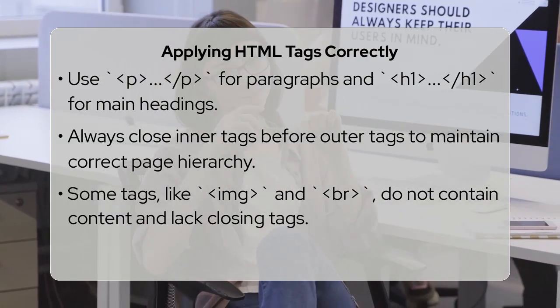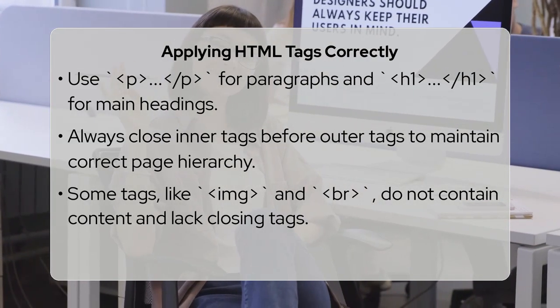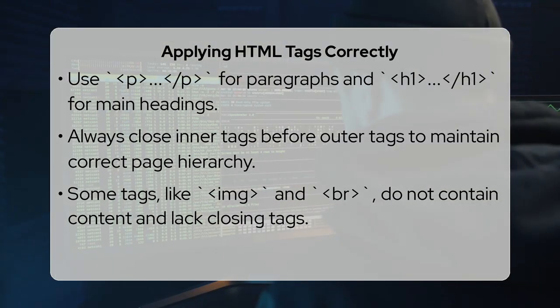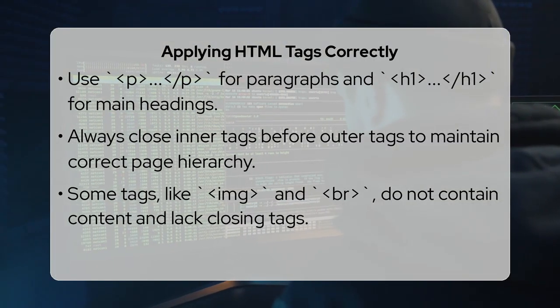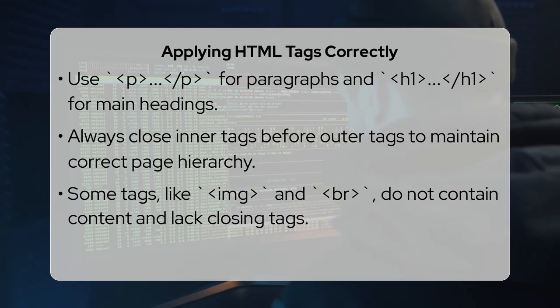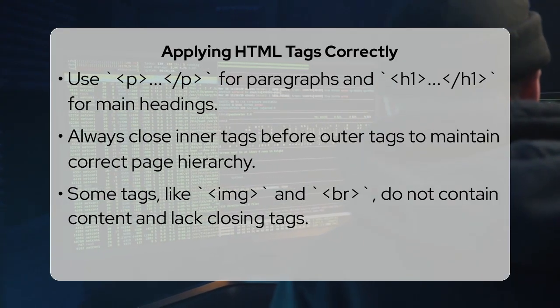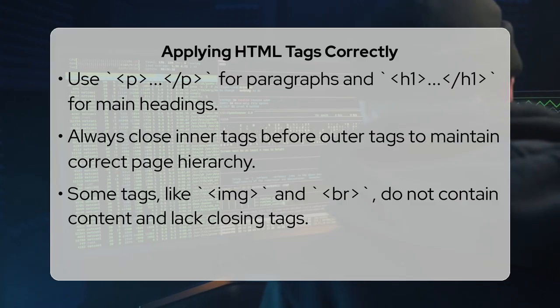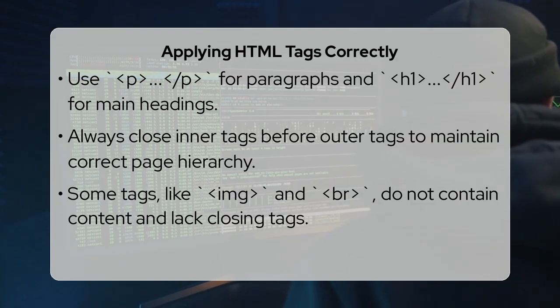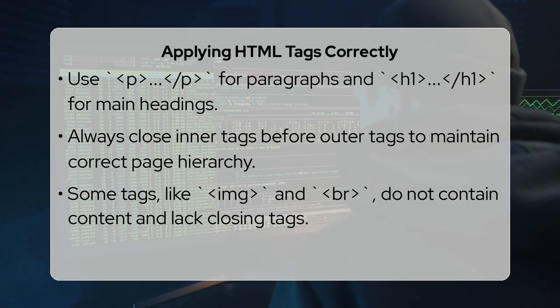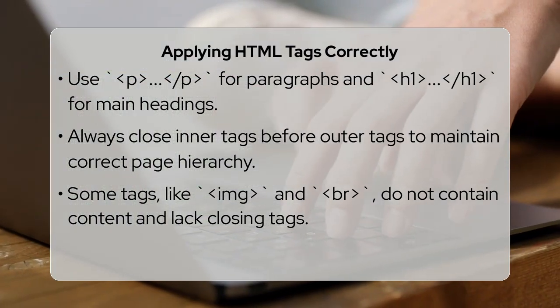There are also a few special tags, called void elements like <img> for images or <br> for line breaks, that do not wrap content and therefore do not have a separate closing tag. Understanding the correct use of these tags is more than just about structure. It is about creating what we call semantic HTML.